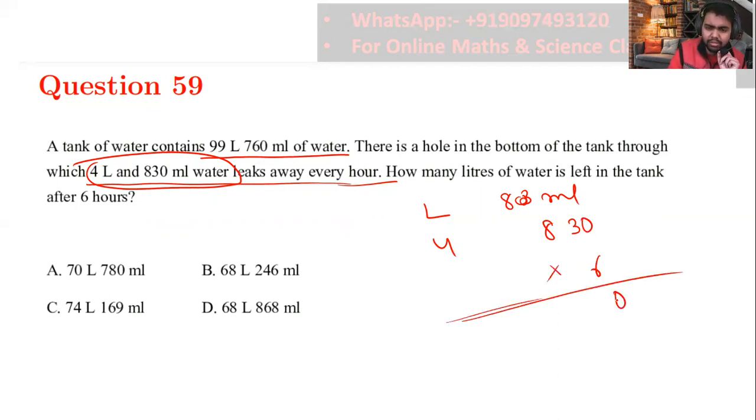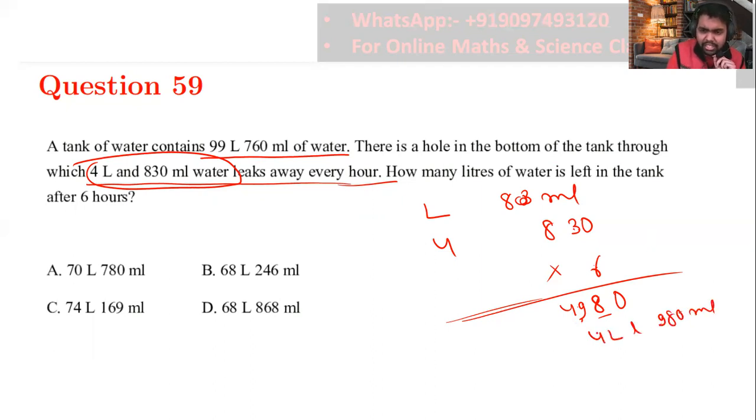So 6 times 0 is 0, and here again 6 threes are 18, 8 will come here, 1 is carry, then 6 eights are 48 and 1, 49 will come. So here if you see, there is 4 liter and 980 ml.